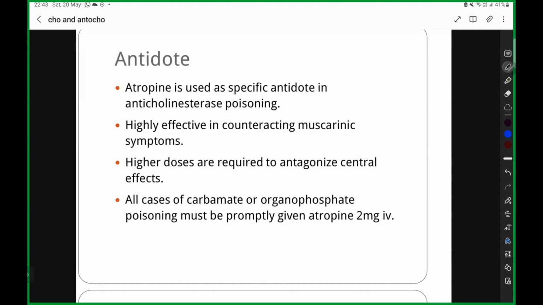Mecamylamine was tried along with transdermal nicotine patches to quit smoking, but it did not have a big response, so leave that. Remember trimethaphan and mecamylamine, these two names.